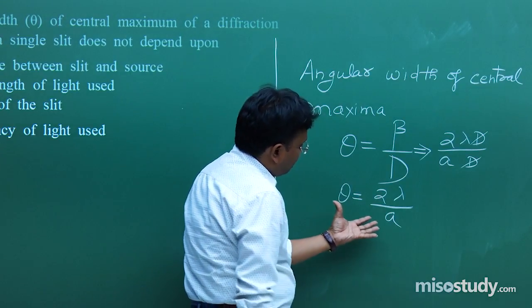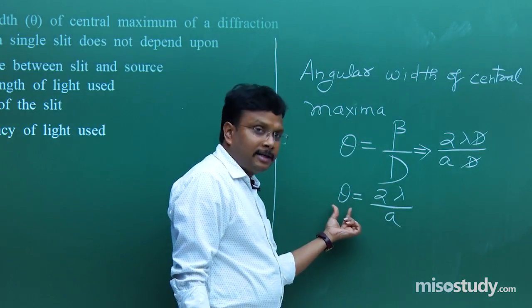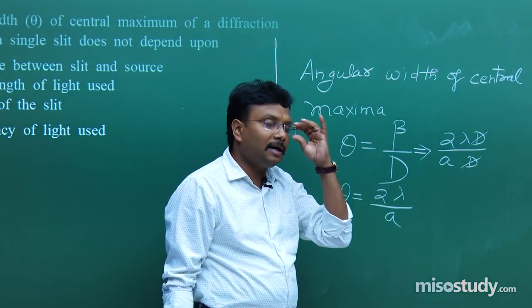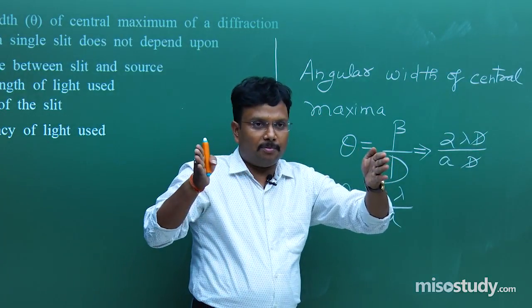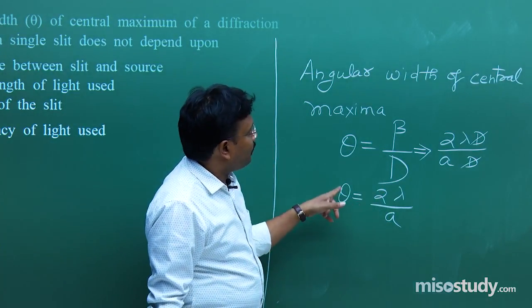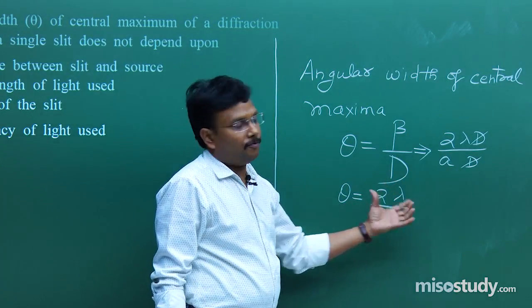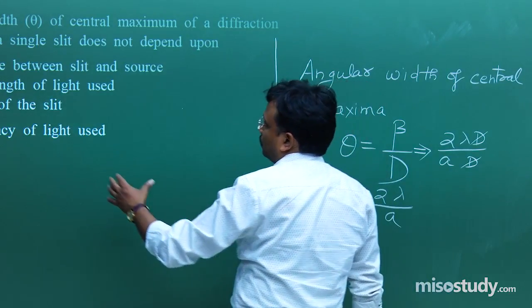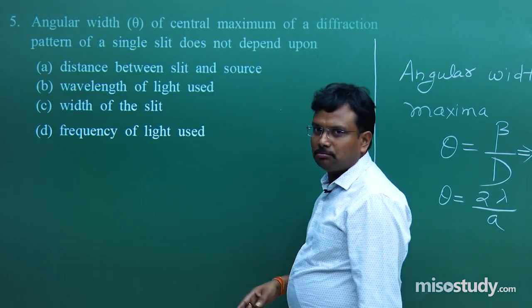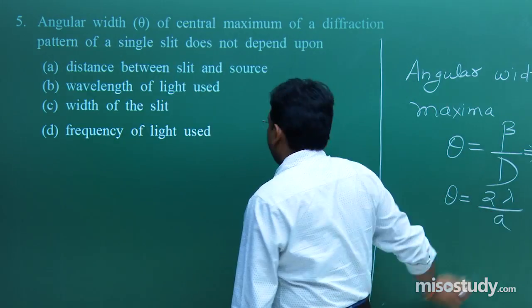Now what is very much clear from this particular aspect? It is clear that the angular width theta is totally independent of this capital D. And what is the capital D? Capital D is the spacing between screen and slit, fine. So this angular width has nothing to do with the capital D term, fine. So now if you try to find out the answer, then you may say wavelength of the light used, yes, it depends. Width of the slit depends.